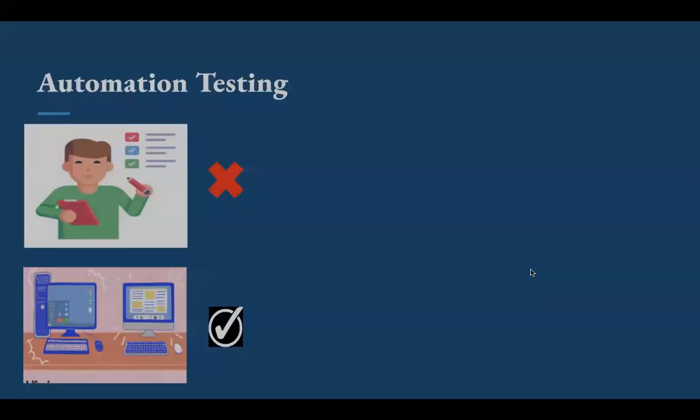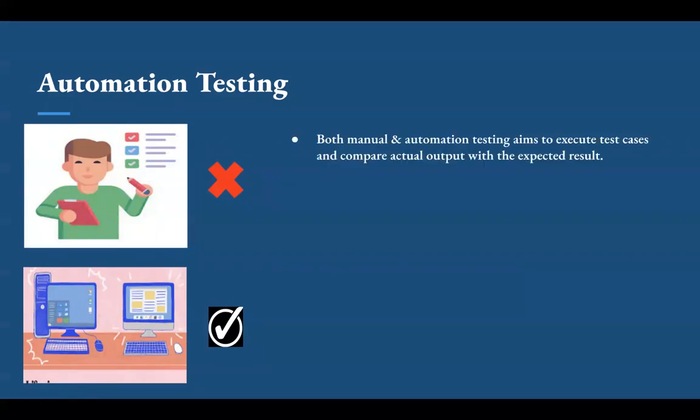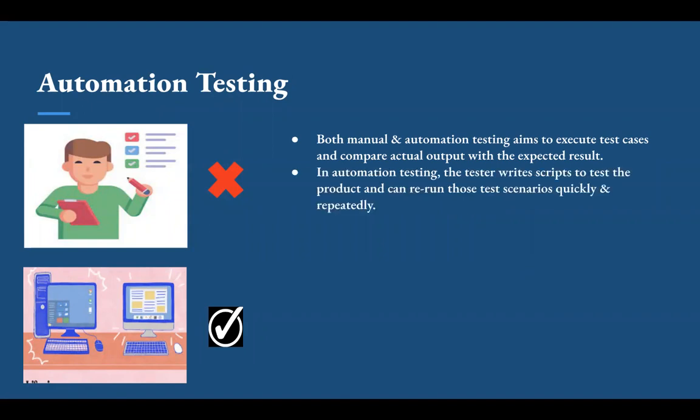So next we have automation testing. In the previous slide, we discussed the drawbacks of manual testing. Those can be resolved using automation testing. Normally, both manual and automation testing aim to execute the test cases and compare the actual outcome with the expected result. But manual testing is a technique performed by human effort.